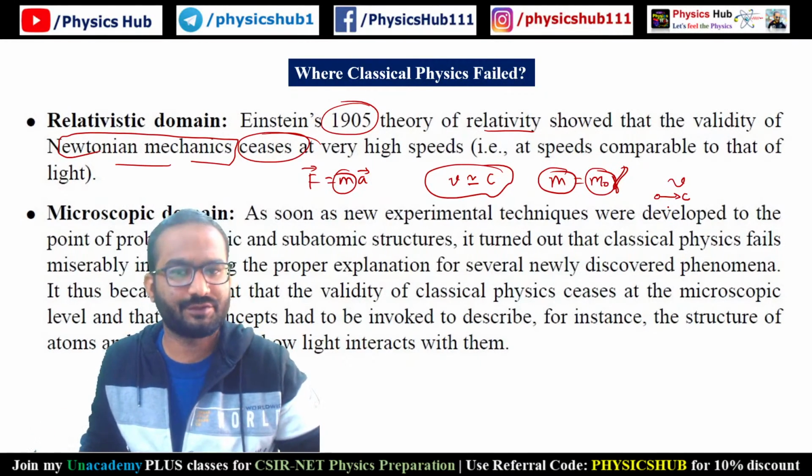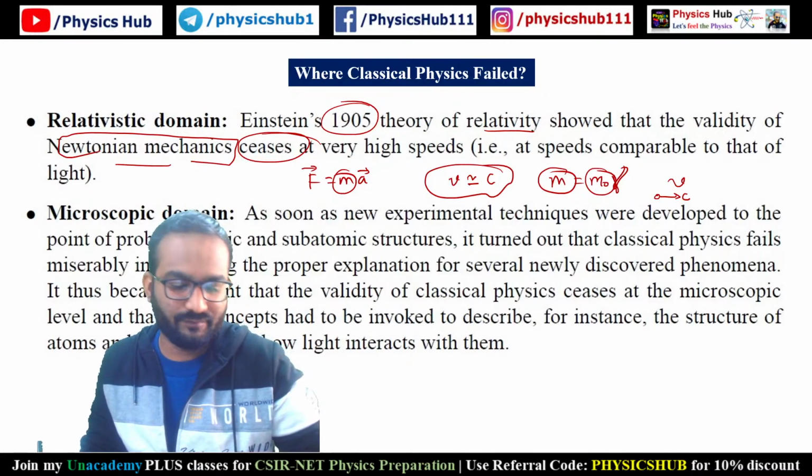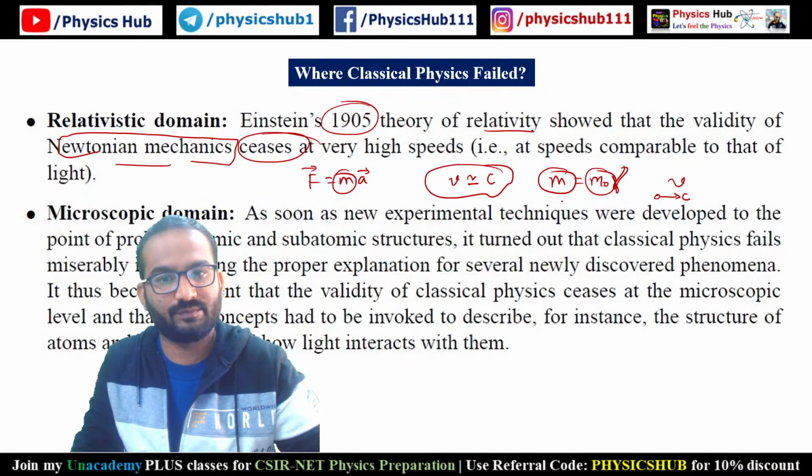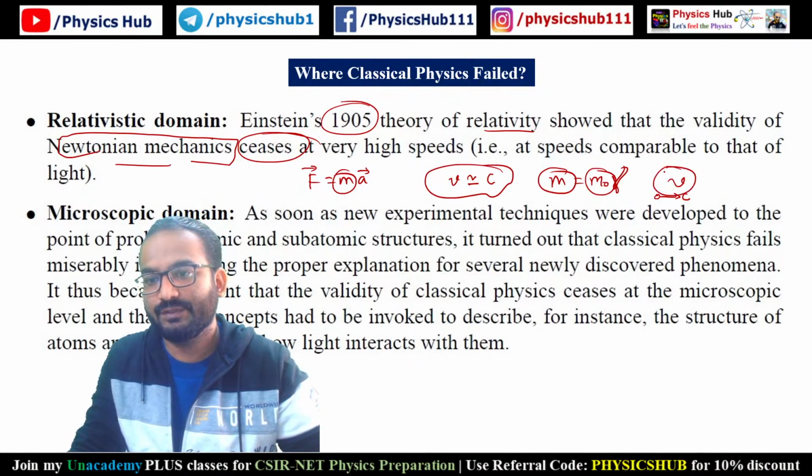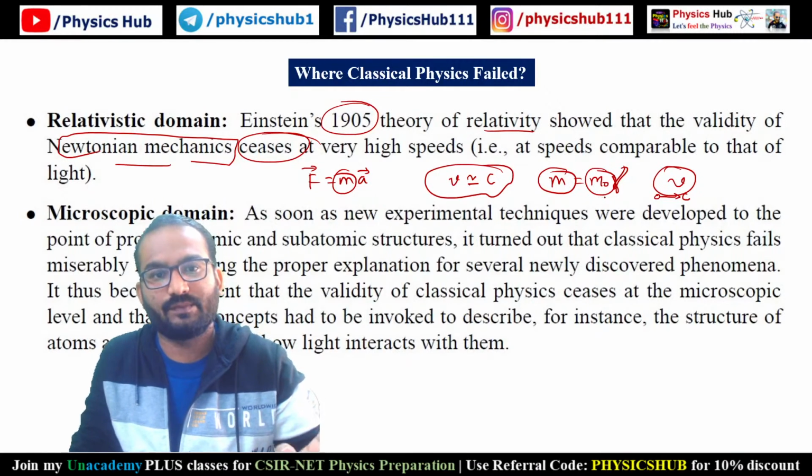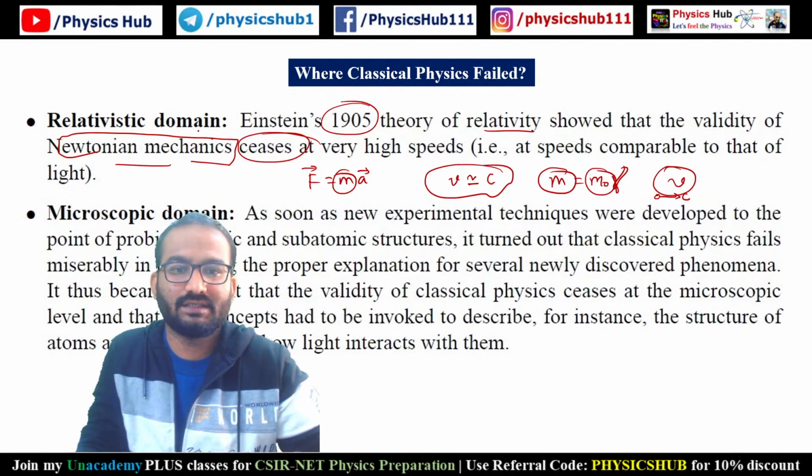In non-relativistic velocities, very small amount of velocities, this change is not appreciable. But when you are going into relativistic domain, this change is quite appreciable. So on this relativistic domain, the classical physics failed.